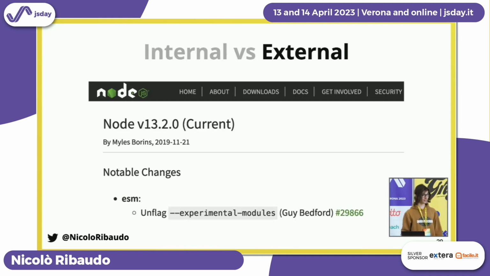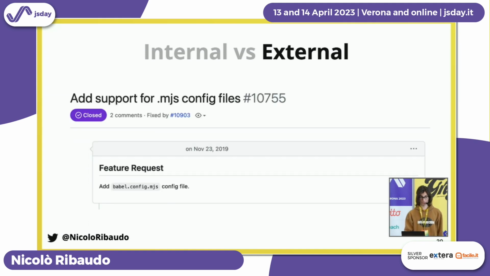In November 2019, Node.js unflagged their ESM implementation. This is the 21st of November 2019. And just 2 days after, we got our first issue asking, hey, please, can you let me use ESM in my config files? This is not really migrating our internal code. This was about letting Babel users do whatever they wanted with their own files.